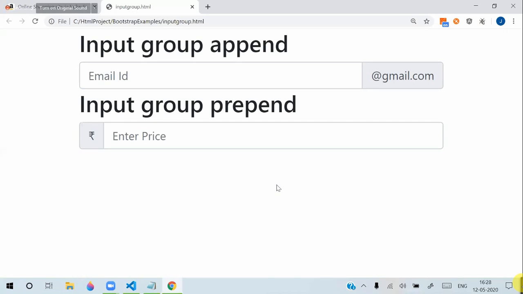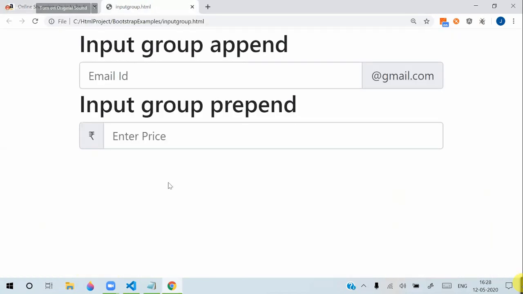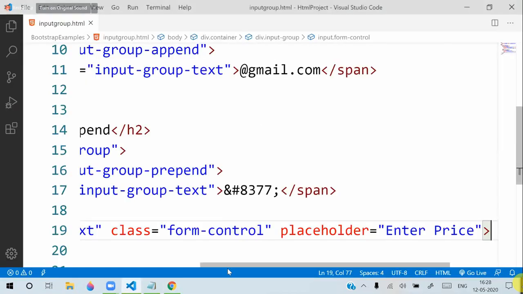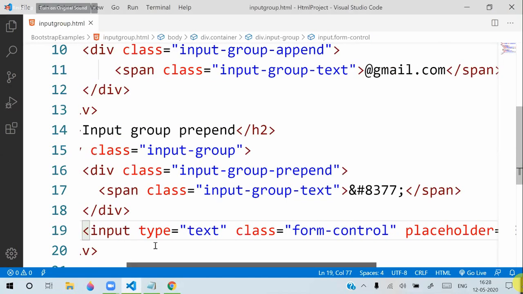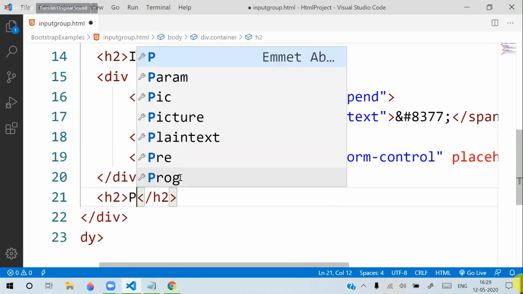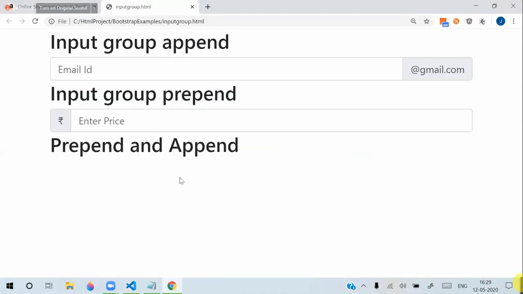You know that. Now, how do we design something like Amazon? You can tell now. You need both prefix and suffix. We need both prefix and suffix, prepend and append. For example, I want to design another one, so I will keep a heading, prepend and append. I want both prepend and append now.